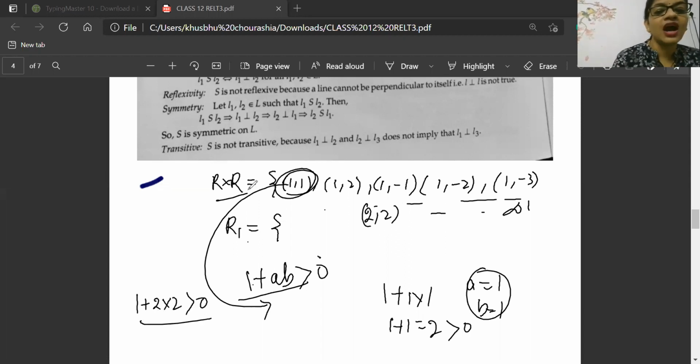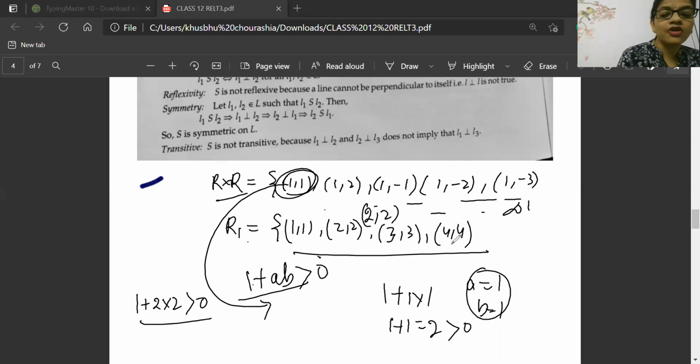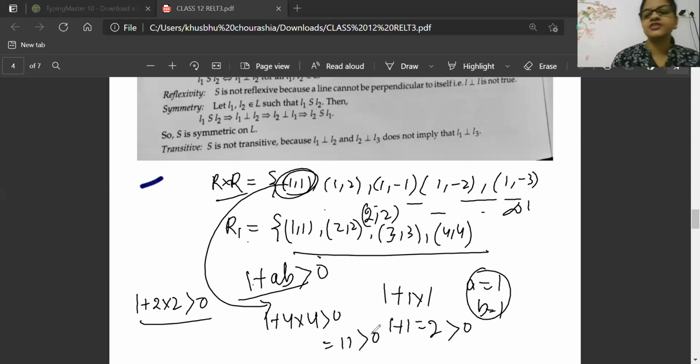That means whichever R cross R element is there, it is also present inside R1 because all of them are satisfying the condition, because all of them are greater than 0. 1 plus 4 into 4 greater than 0. Again, beta, it is coming 16 plus 1, 17, greater than 0.